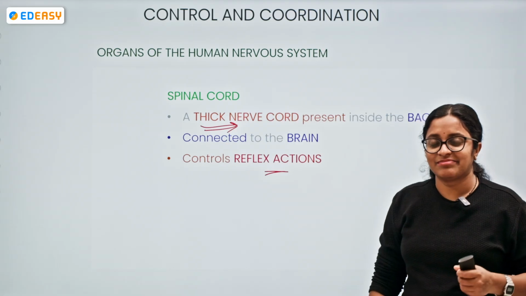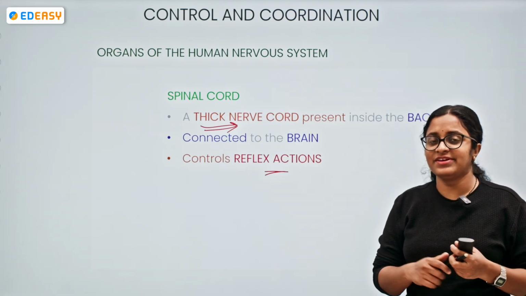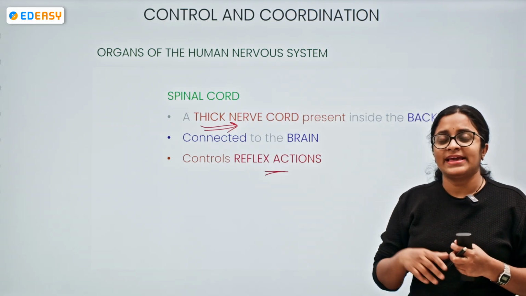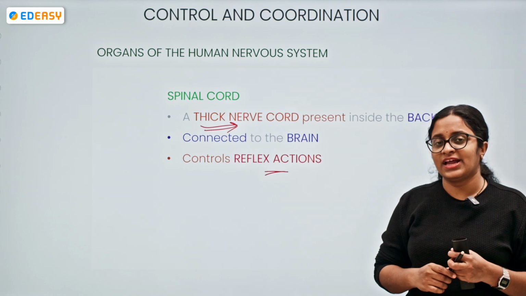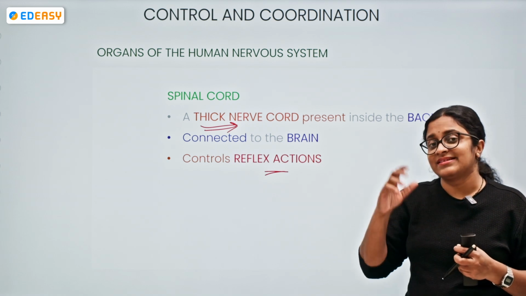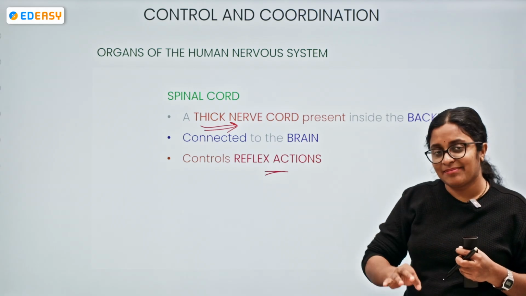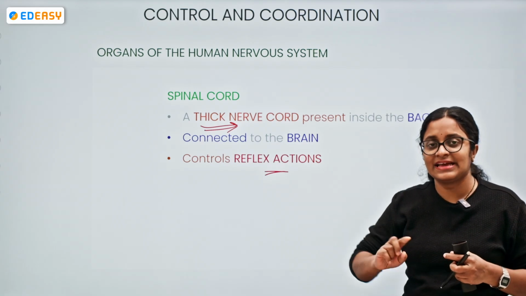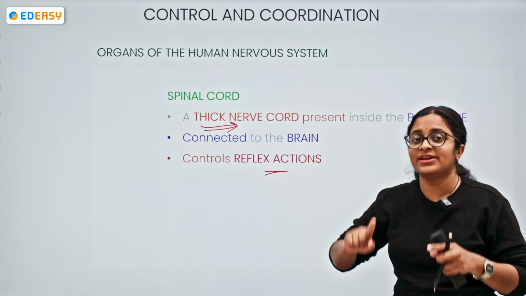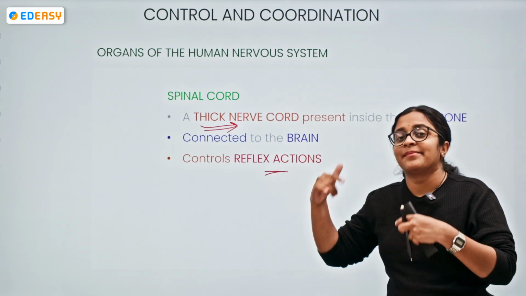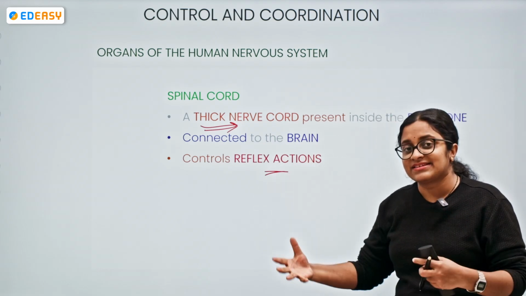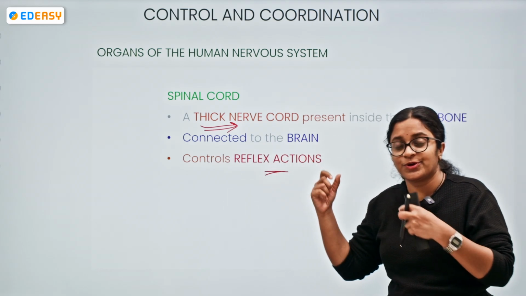Let me give an example. When a person touches a hot pan, immediately there is a withdrawal of the hand. Imagine if that stimulus had to be detected by the receptor of the sense organ, travel along the sensory neuron, and go to the brain. The brain analyzes, interprets, takes decisions, and sends instructions to the motor neuron.